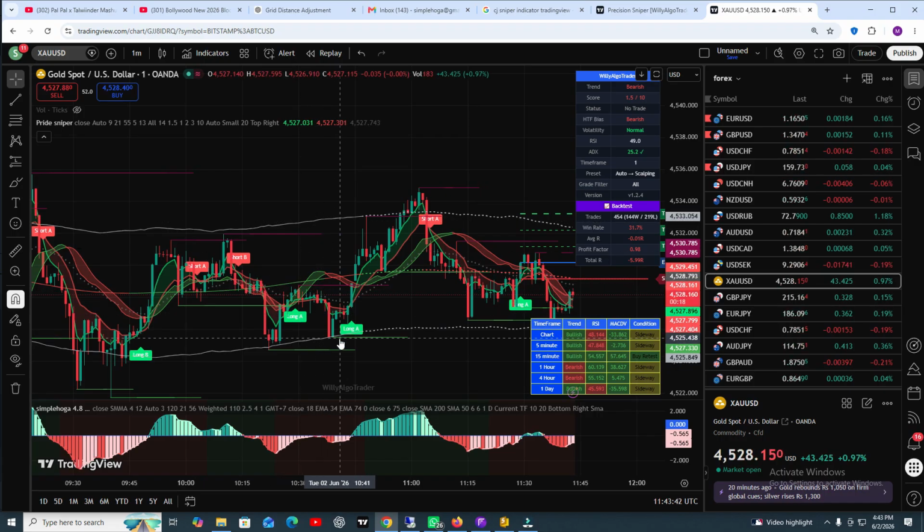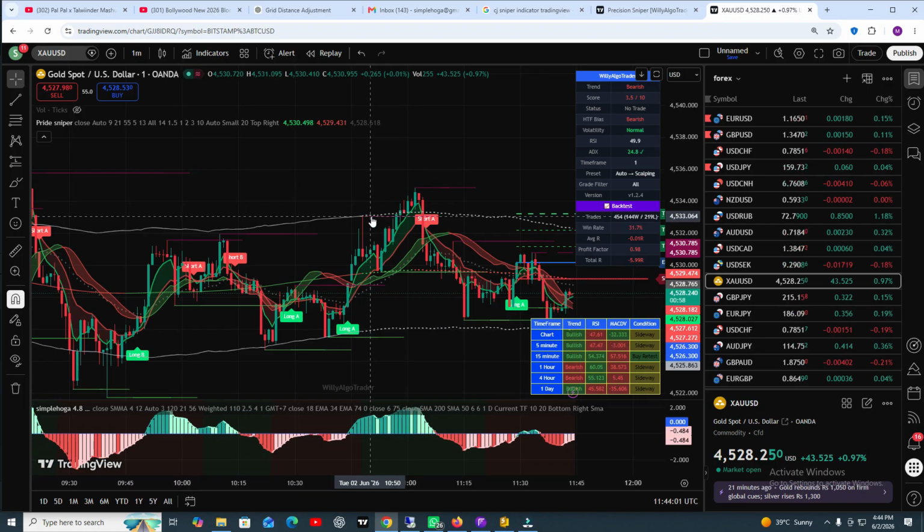Okay, and if your target is not achieved and the market goes downside, you do not need to worry, just wait for another signal. Like this one. Now you need to open one more position and close your trade in this candle when the candle touches the upper band line. Okay, this is your closing point. Okay, this is your entry point.